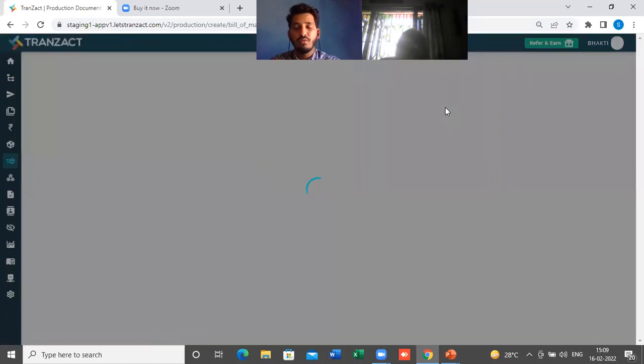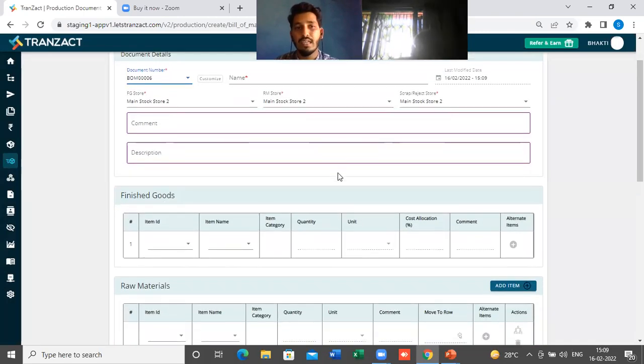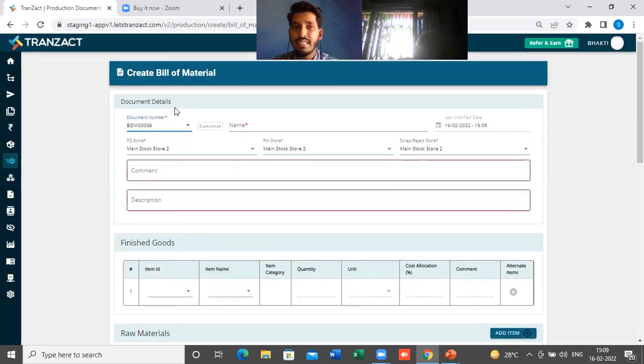Once I click on create bill of material, you will see a change in the UI. All of this will come on the same page, on one single page. Document details like the document number will come automatically. You have to give the name of the bill of material; the last modified date will come automatically here. So for example, let's say I'm a valve manufacturing company, and I want to create a bill of material for, let's say, a globe valve. I will put here the name of the bill of material, which is globe valve.